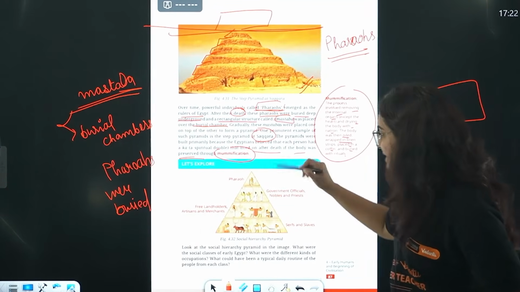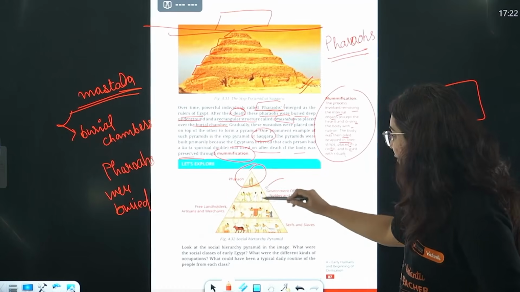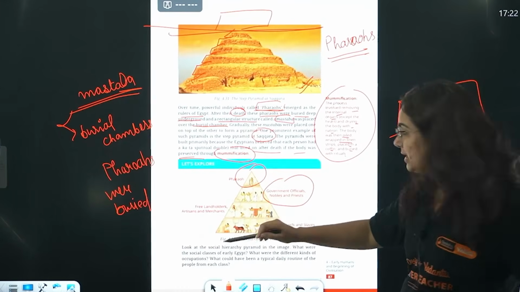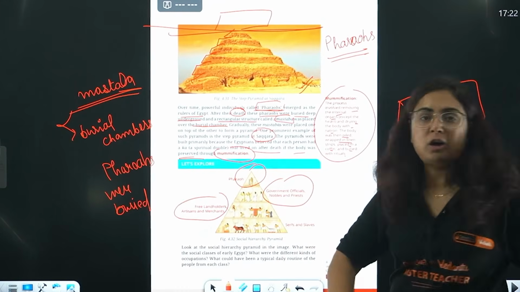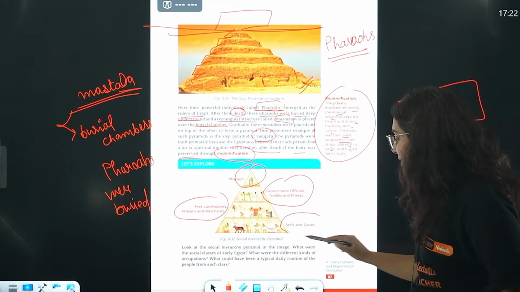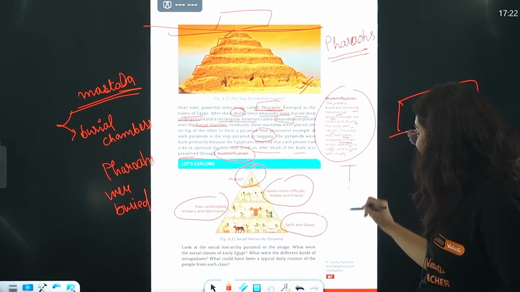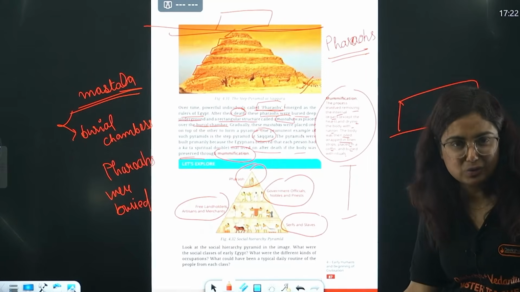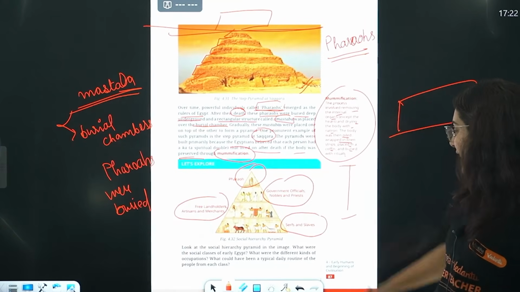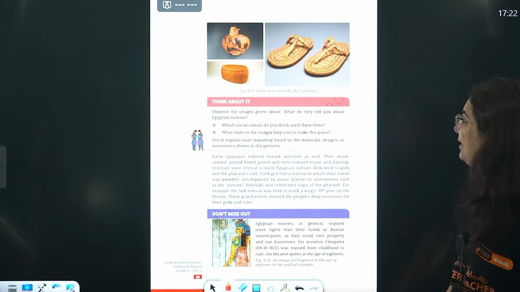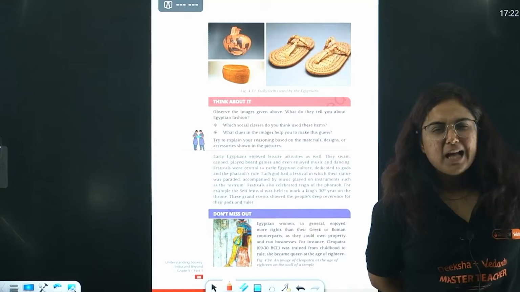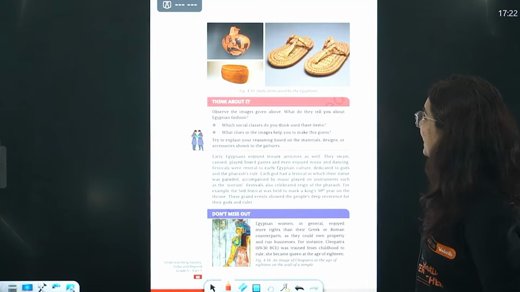See, the pyramid is like that. Pharaoh at the top, government officials, nobles and the priests. After that, there were landlords, artisans and merchants, and then serfs and slaves. Exactly like in the Vedic times where we can see Brahman, Kshatriya, Vaishya, Shudra. Something similar to that is the pyramid image that we find here. Okay? There are a lot more things found at that time.